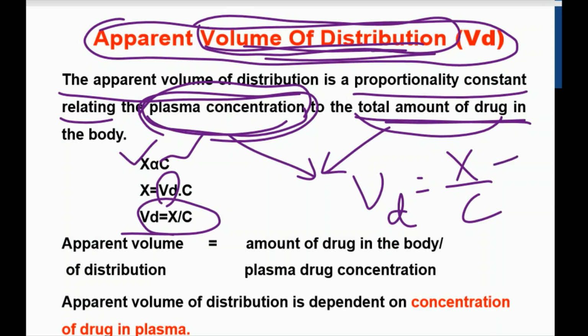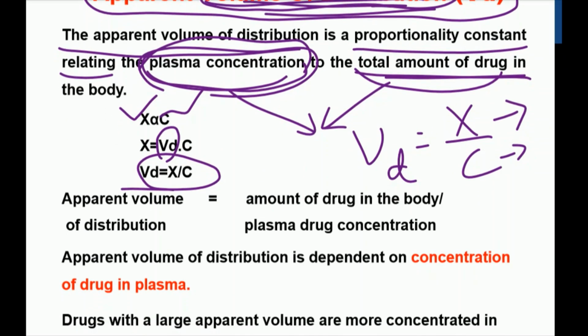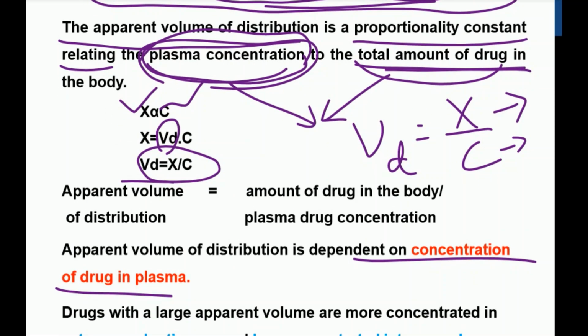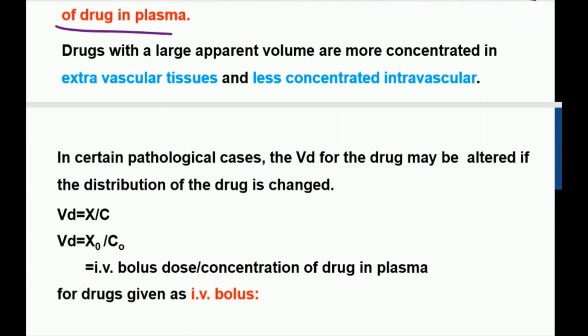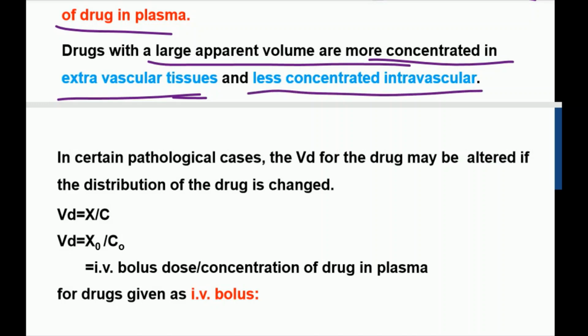X means the total amount of drug that enters the body, and C is the concentration of the drug in the plasma. Here the apparent volume of distribution depends on the concentration of the drug in the plasma. A drug with a large apparent volume of distribution is more concentrated in extravascular tissue, or otherwise we can say less concentrated in the intravascular compartment.